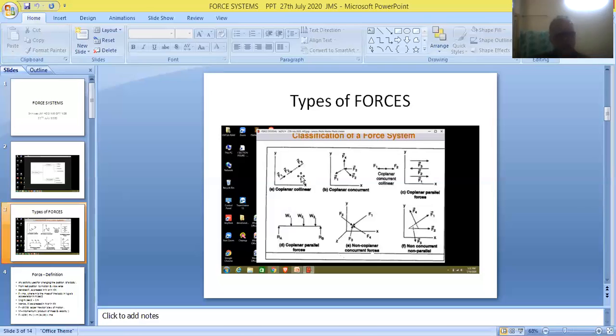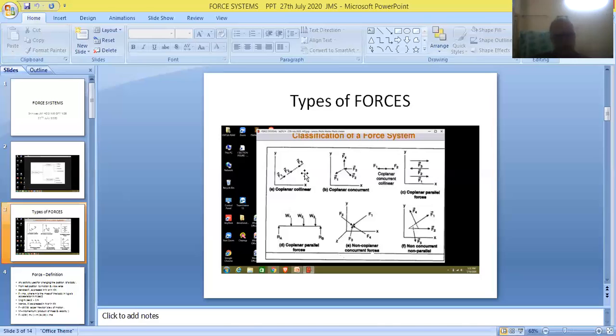As a whole, all the forces are acting in the form of a straight line. Therefore, they are called collinear forces. They can be acting in the horizontal direction, in vertical direction, or maybe in inclined direction also.